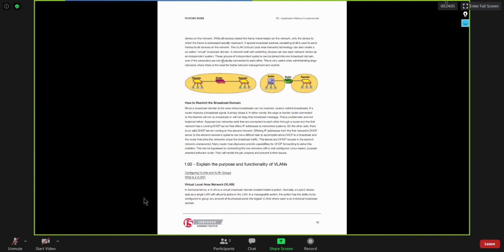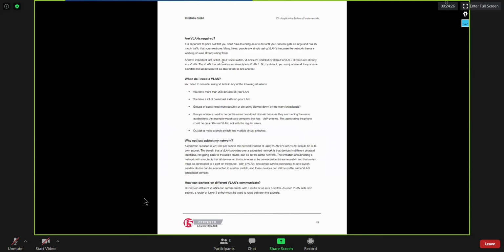All right. So VLANs you can utilize to break your broadcast domain. A broadcast domain is a collection of devices where if any one of the devices sends a broadcast message, then all others are going to receive a copy of that. I hope that you are aware of the definition of broadcast domain, right? And you know very well that we can utilize VLANs to break the broadcast domain.